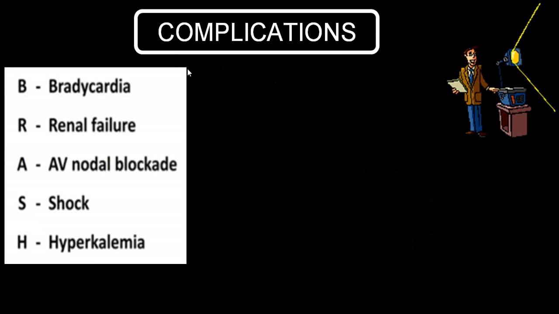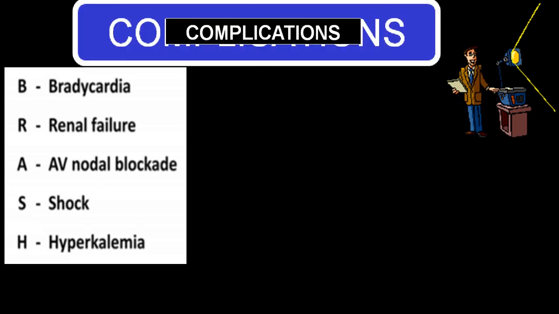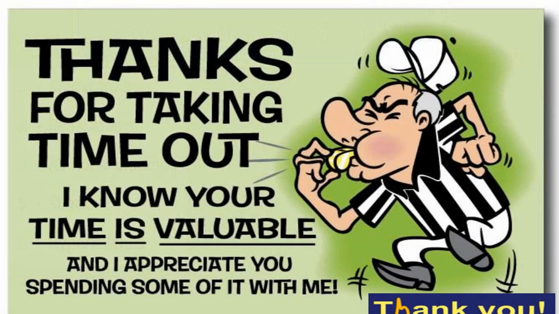Complications are mainly because of bradycardia, renal failure, AV block, shock and hyperkalemia. A person can develop cardiac arrhythmias and can die. So in short, a good number of times we face this particular problem because the person is already on drugs like ACE inhibitor or ARB.